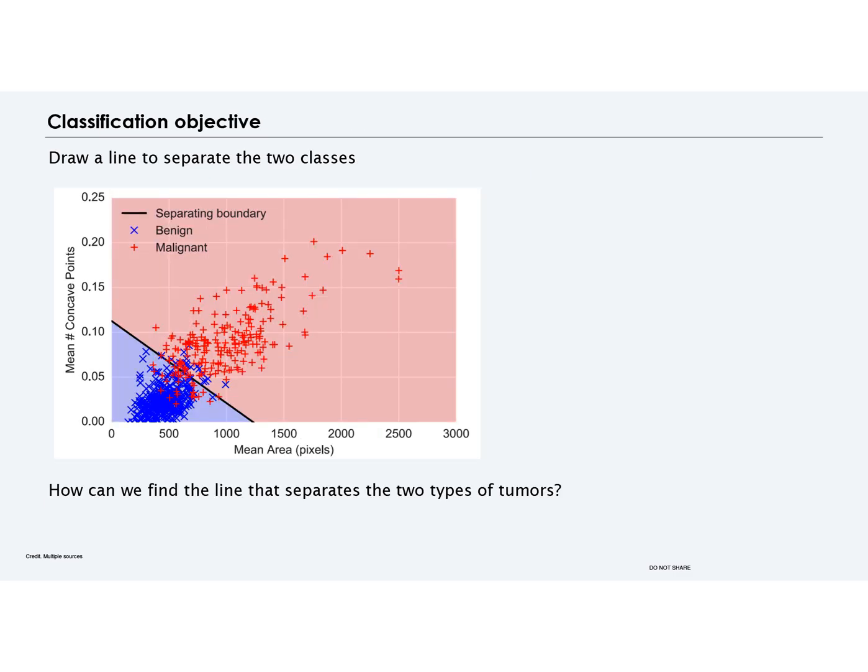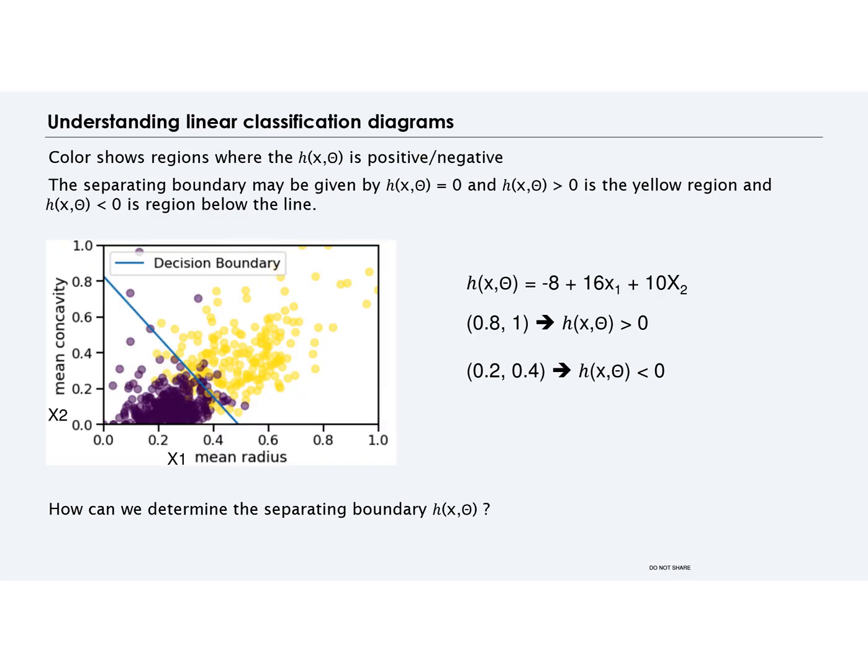Now the question comes to, how can we find the line that separates the two types of tumors? We need to develop a mathematical model to understand this. Now the problem comes down to determining the boundary that separates the two types. Just guess the equation of the separation line. If we assume h(x) equals -8 plus 16x1 plus 10x2, and later we will show how to find the coefficients.